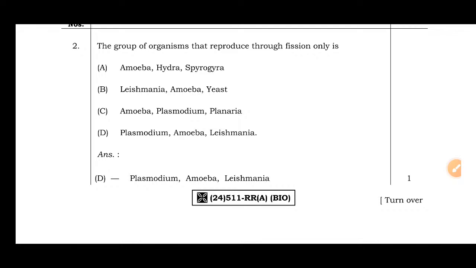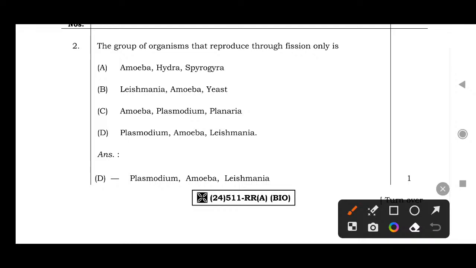The group of organisms that reproduce through fission only is, they asked. Okay, then amoeba. It's a fission. Amoeba undergoes fission, that's why it's right. Then hydra, spore formation, that's why wrong. Then spirogyra, fragmentation, that's why it's also wrong.